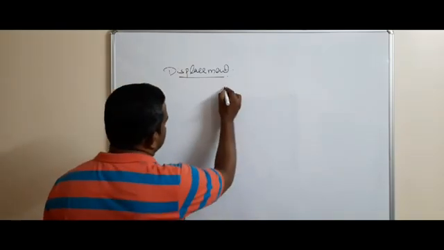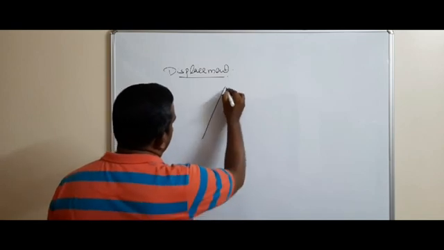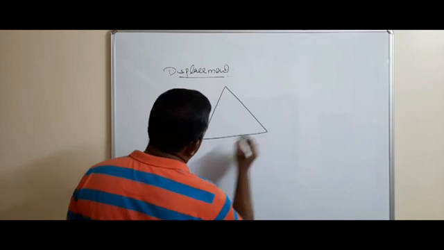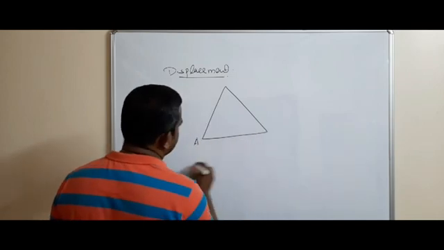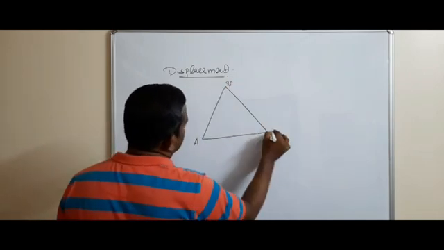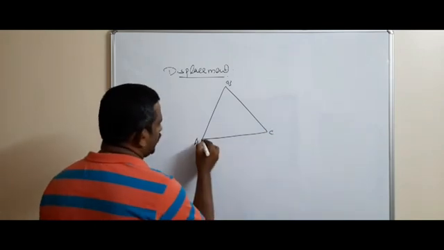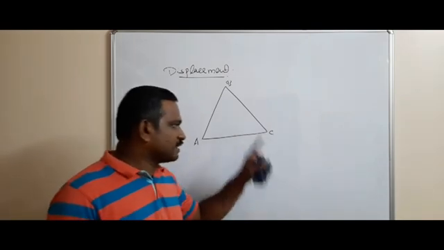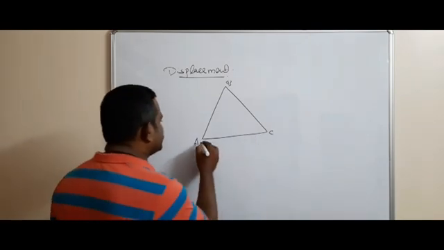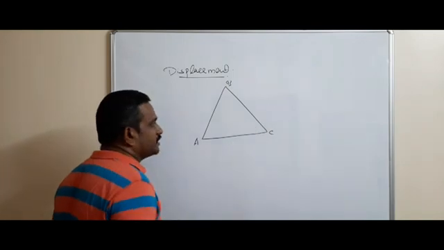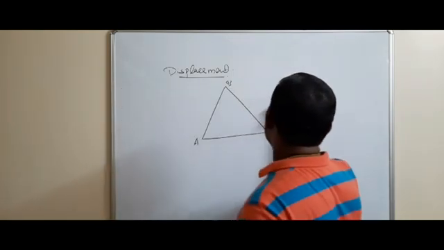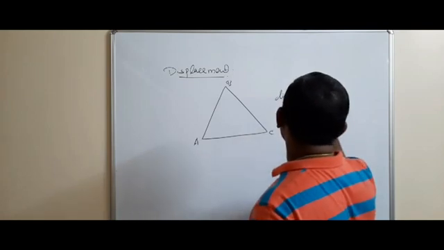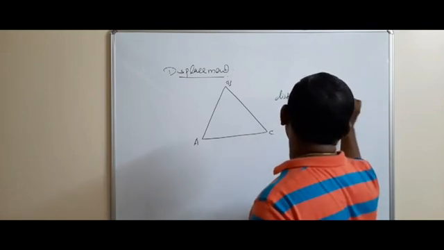So consider the previous case. This is point A, this is point B, this is point C. An object is initially at the point A and finally reaches the point C, traveling through B. What I said is that the distance traveled by the body is AB plus BC.